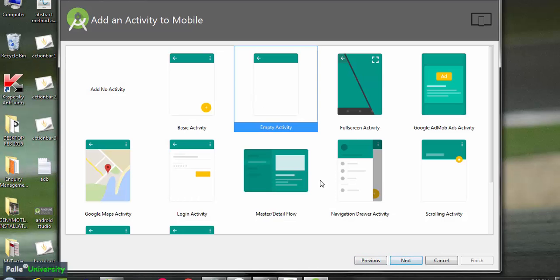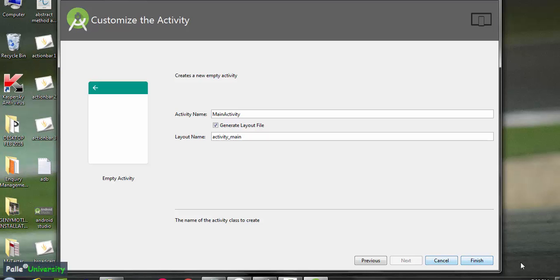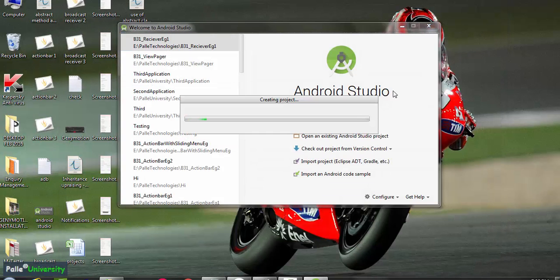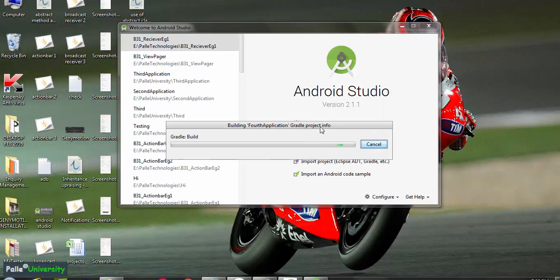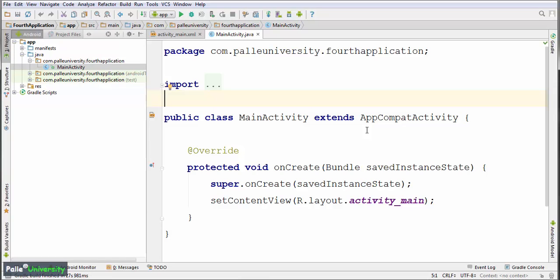Now, in order to understand this concept better, as I told already, I will be selecting empty activity in place of basic activity. Let me click next and finish. Now Gradle will take some time to build your project. Let us wait for Gradle to finish its process. Now Gradle has finished its process.